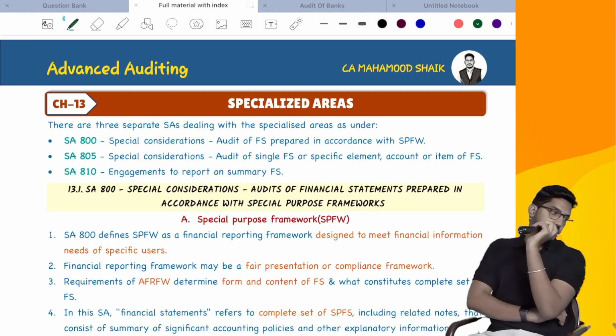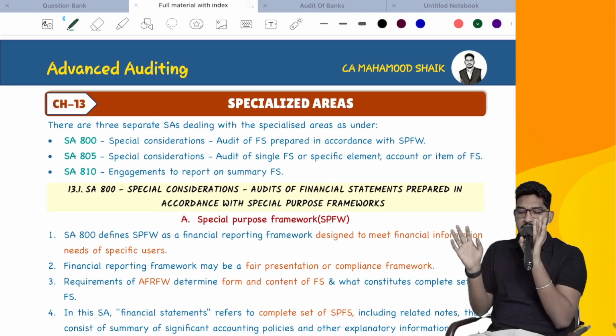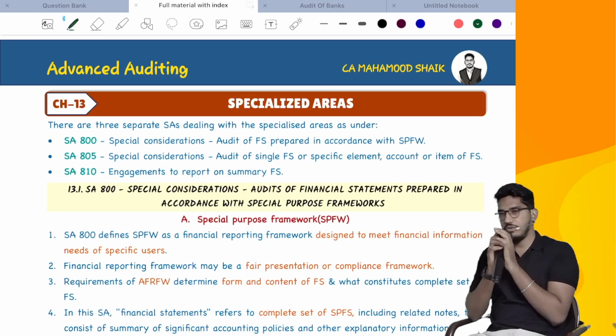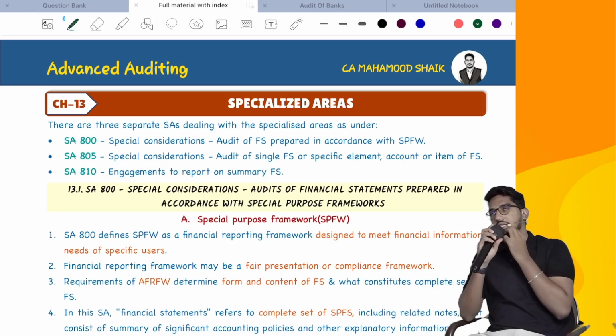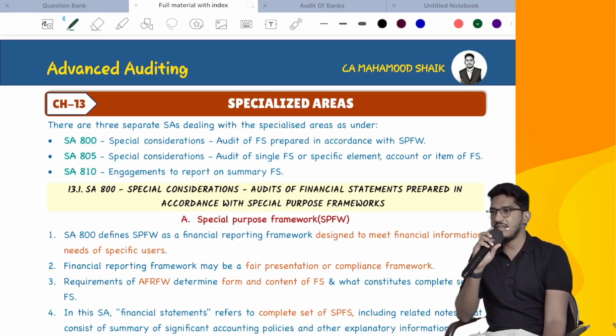So let us try to understand the chapter specialized areas. Very easy chapter, guys. Hardly a few hours we can complete the chapter. And the thing here is these standards, whatever we are going to discuss in this chapter, have recently undergone some changes. They have recently had some amendments made to the standards. Since it is a most relevant topic, remaining alert is very important here. Earlier these standards were not important. Once in a while, very rarely, they used to ask it, but since this area contains a few amendments in the reporting requirements, especially in these three standards, its importance has gone up now.